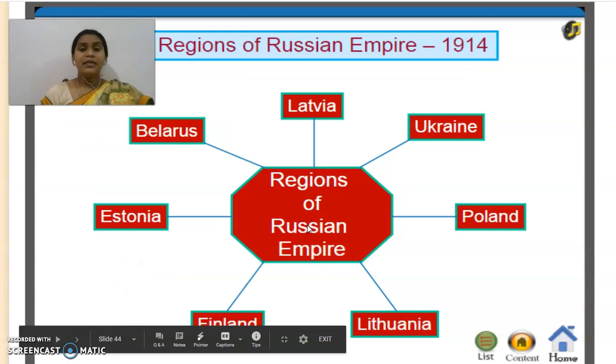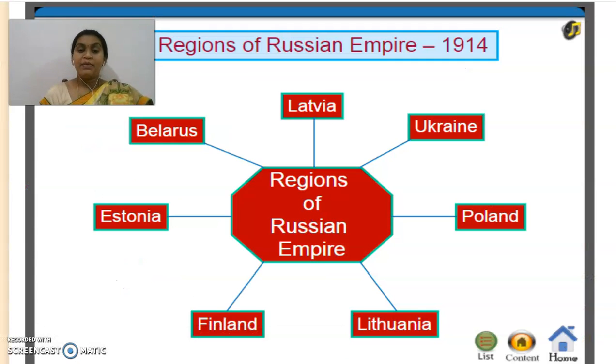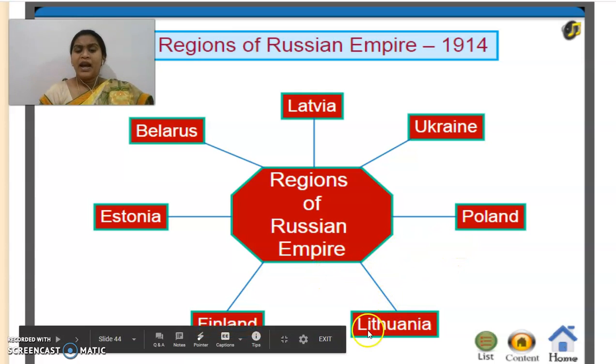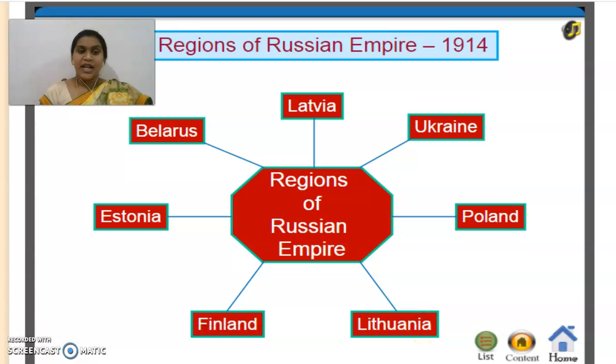And the regions: as I told you, Russia was not a single country in 1914. It was just an empire, surrounded by nearby areas or countries that it had included. So now we can see Latvia, Ukraine, Poland, and the so-called countries like Estonia, Belarus, Finland, and Lithuania. All these countries were together in the Russian Empire.